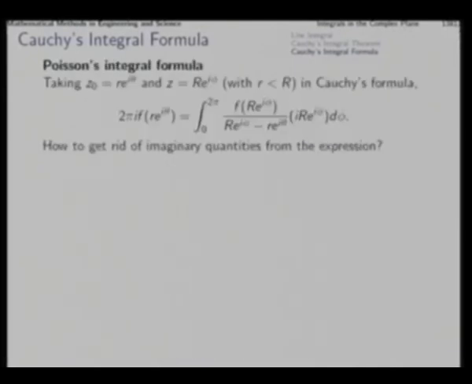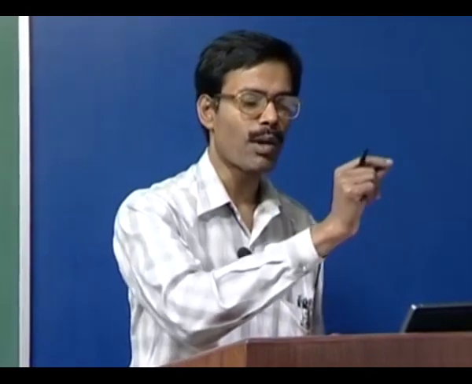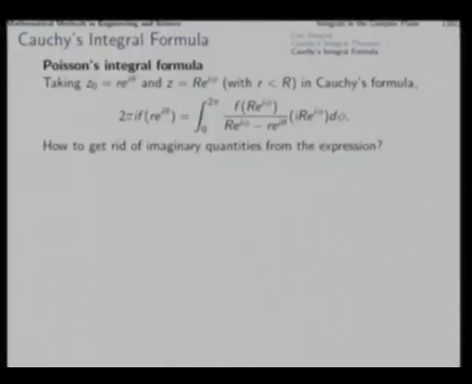Say we take the boundary point as capital R phi in this manner, z, and the interior point z0 as small r theta. We want the values at the interior point z0, and we can easily find the value of the function on the boundary points. So, capital R is larger than small r, small r is the interior point.